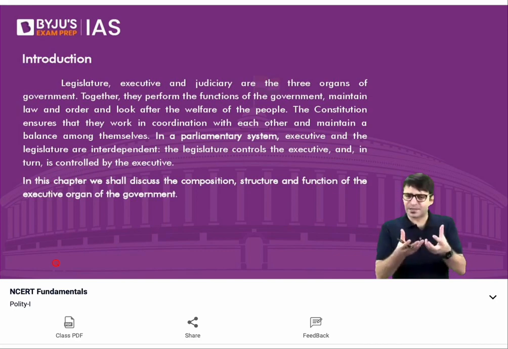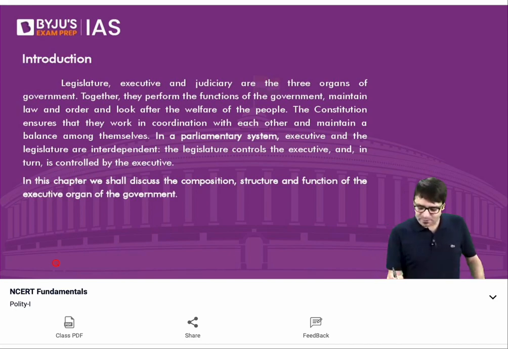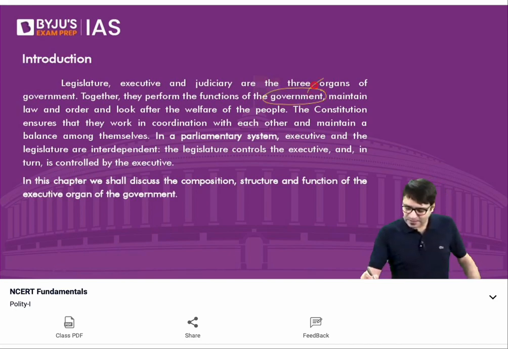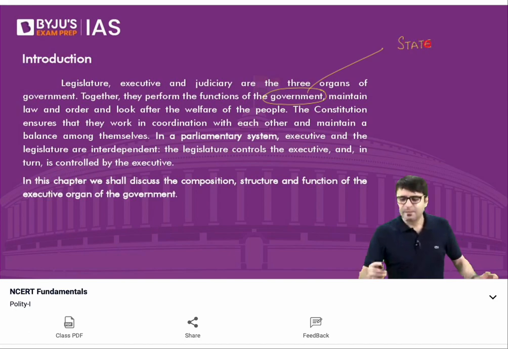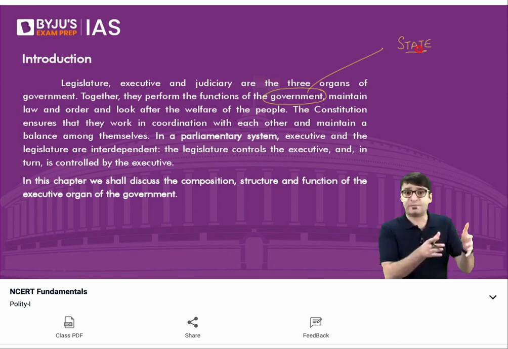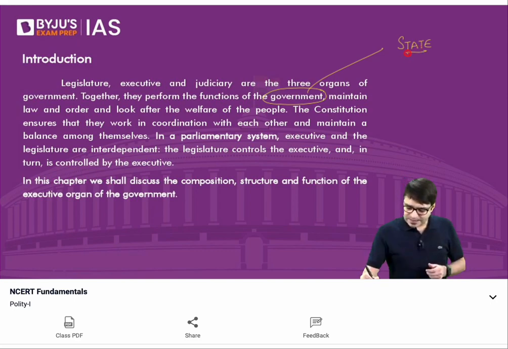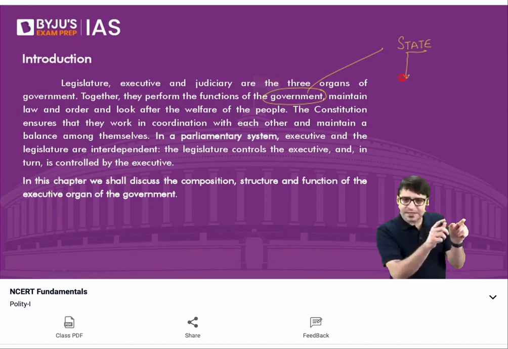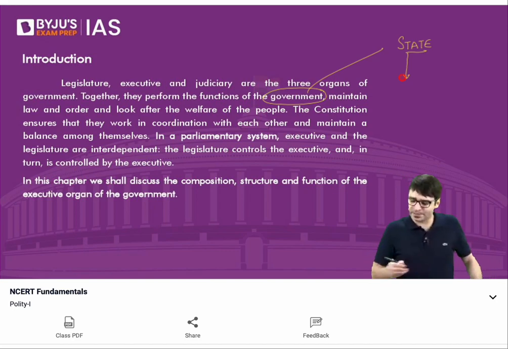But first thing, since we are starting from scratch, can you tell me what is the difference between a government and the state? Quite often you would be encountering these terms, government and state. What is the difference between the two? State has 4 elements. Any entity, can we call this entity a state? We can if it consists of 4 basic elements. Which are these 4 basic elements?